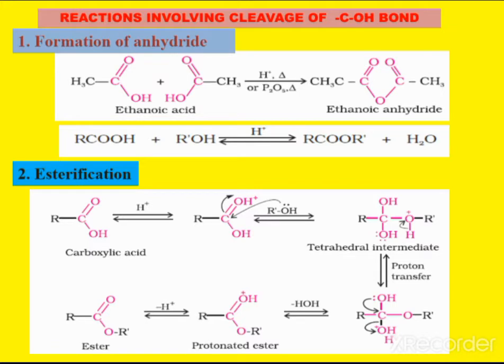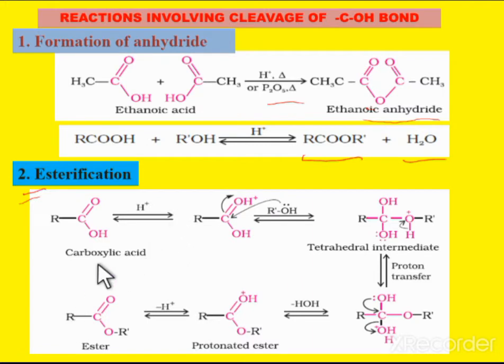Similarly, when the carboxylic acid is treated with an alcohol in the presence of an acidic medium, that case it gives the ester. In addition to that, a water molecule is obtained. Ester plus water is obtained in this case. Next one is the esterification. Here we can use P2O5 along with heating, so that case we get ethanoic anhydride.